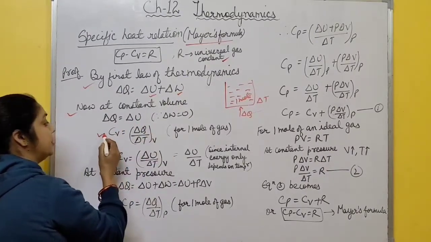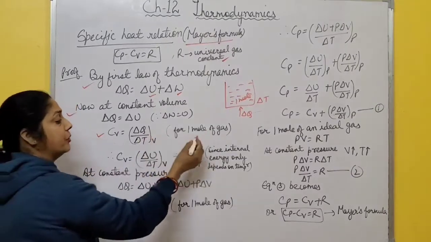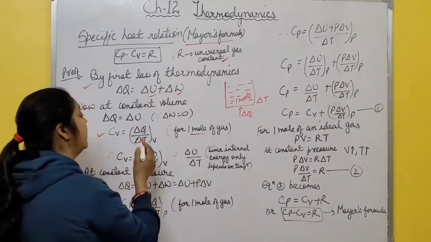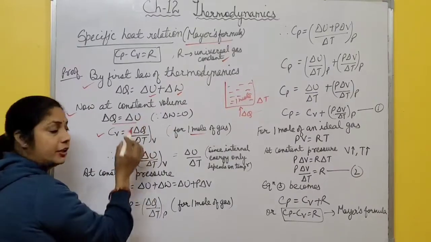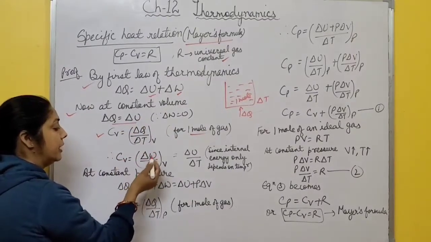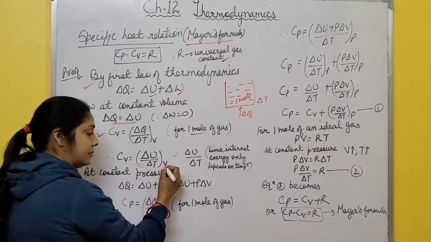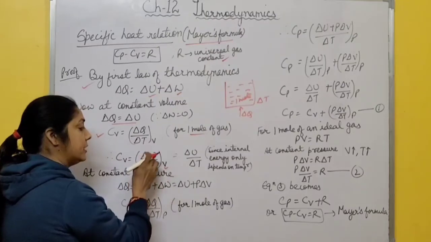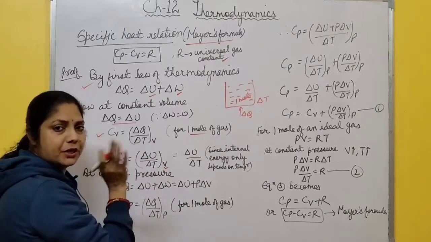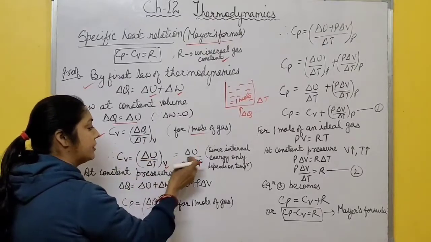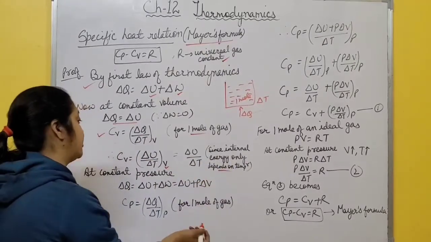Now Cv at constant volume is delta Q by delta T at constant volume for 1 mole of an ideal gas. In place of delta Q at constant volume, you write delta U. So Cv equals delta U by delta T at constant volume. You can remove this subscript volume also, because internal energy is a function of temperature only. It is independent of pressure and volume. So you can write this as delta U by delta T, since internal energy only depends on temperature.